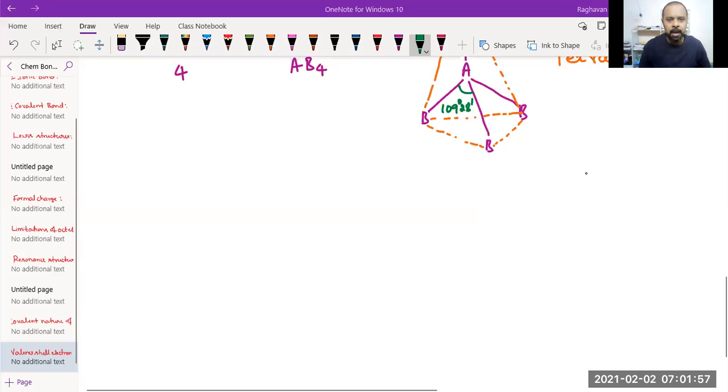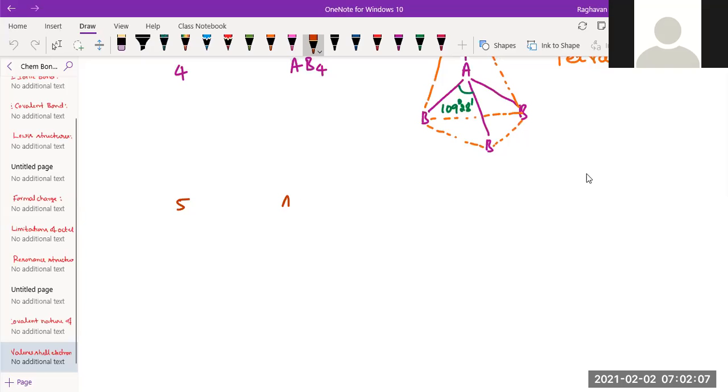The next category will be molecules containing five electron pairs. What will be the general formula? AB5. Now five surrounding atoms means five bond pairs are there. A is at the center.